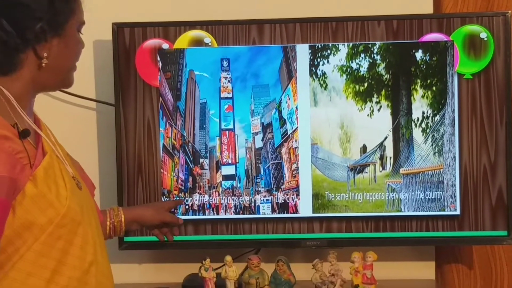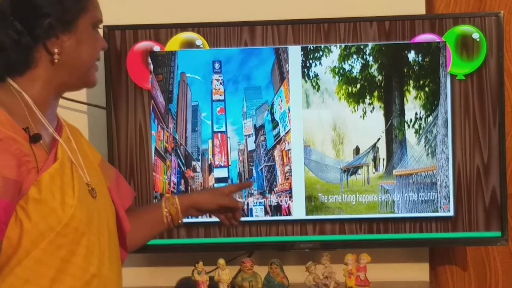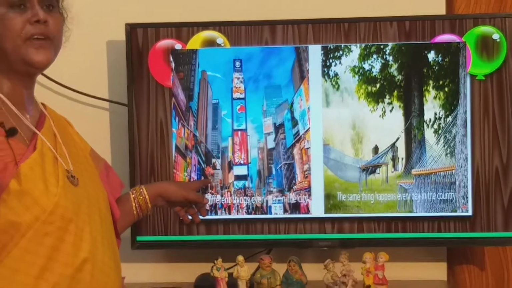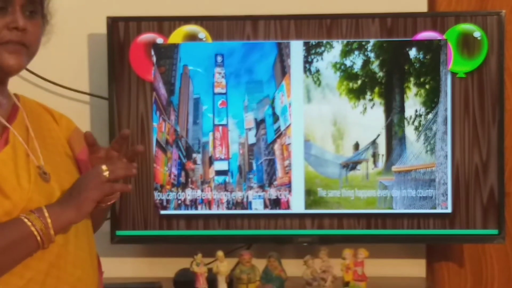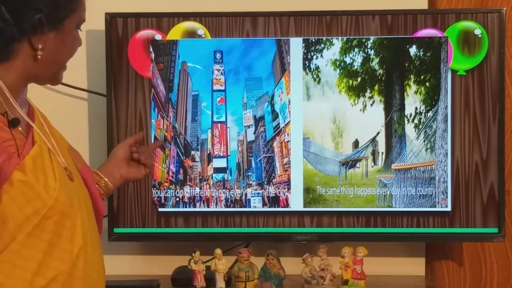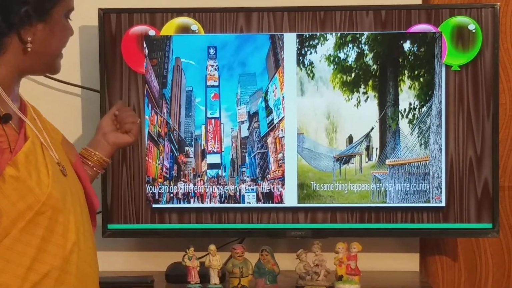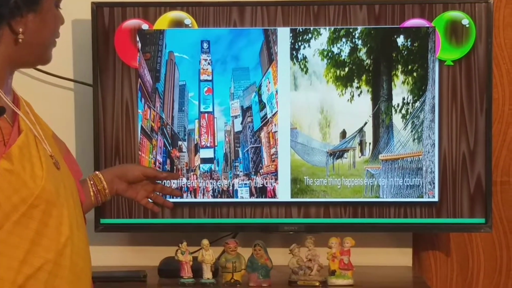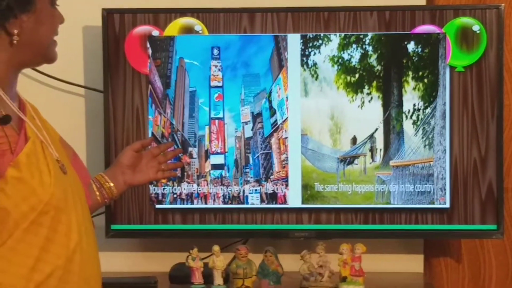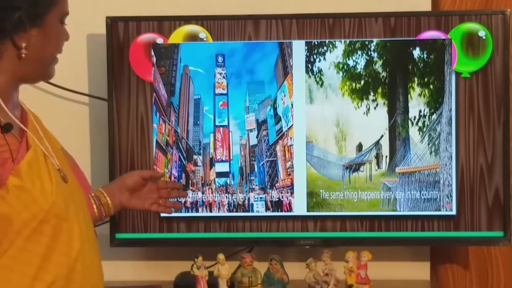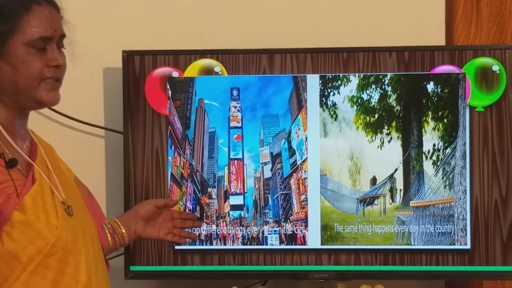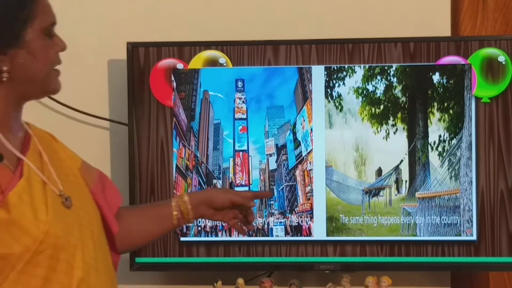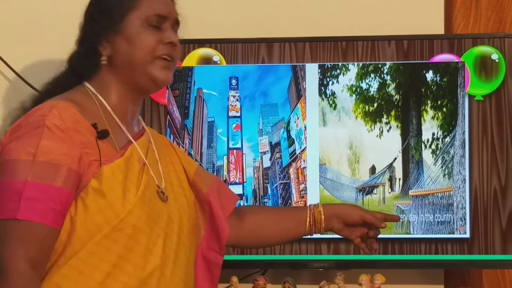Yes, you can do different things every day in a city. In a city, we can do different things, as there are many shopping malls, hotels, parks and cinema theaters. So we can go to any place and do many things, and we can find any type of work in a city. Whereas in a country, the same thing happens every day.